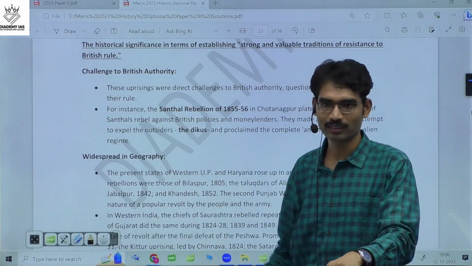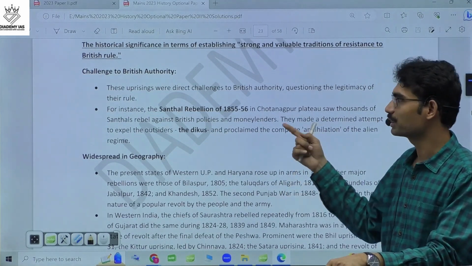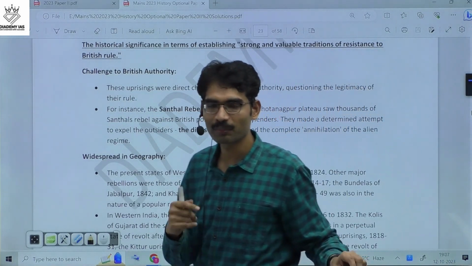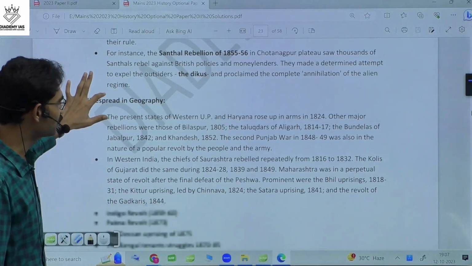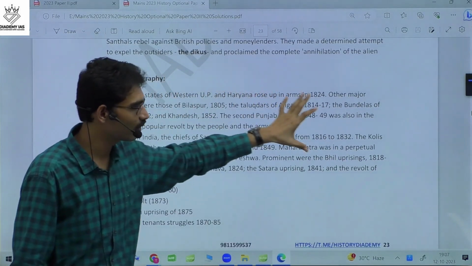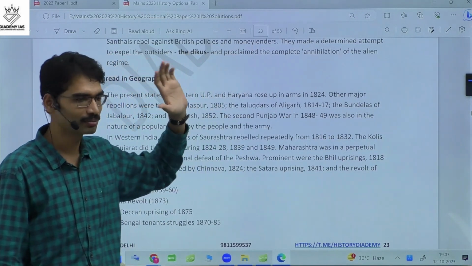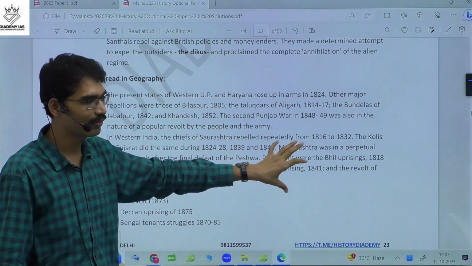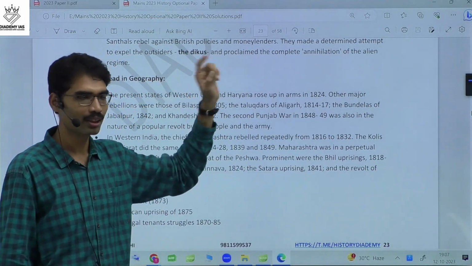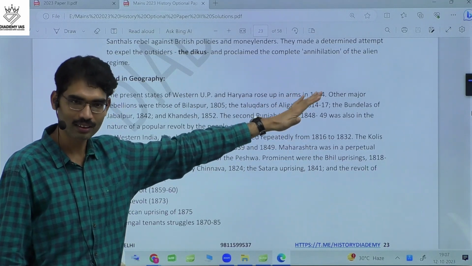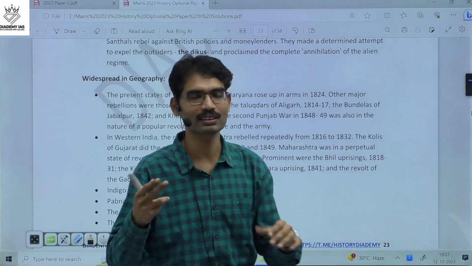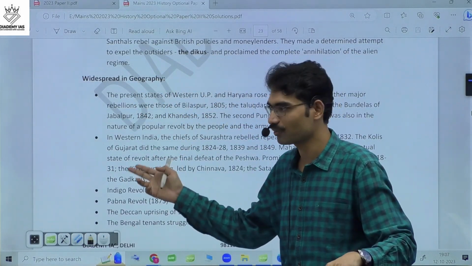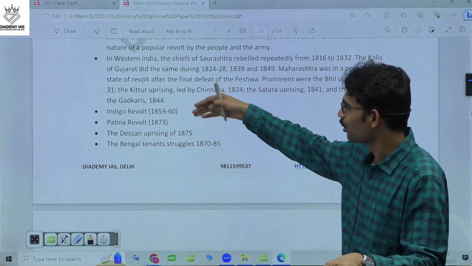Challenge to British authority: tribal people and peasant revolts challenged the British authority. That is the significance of it. Widespread geography: different geographic locations had seen this. As a result, it created awareness in different locations, in Bengal, in the Deccan, in the Gangetic Valley, in the Deep South. It created a tradition of resistance against the British. That is one of the importances. You will give different examples.